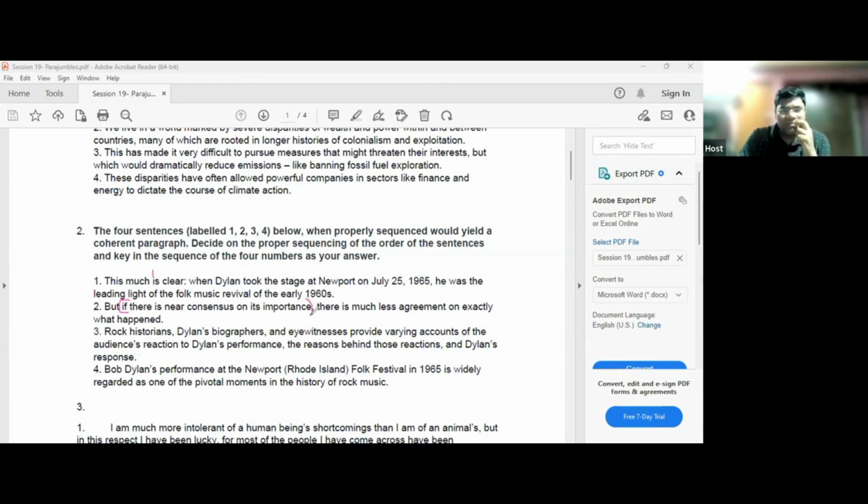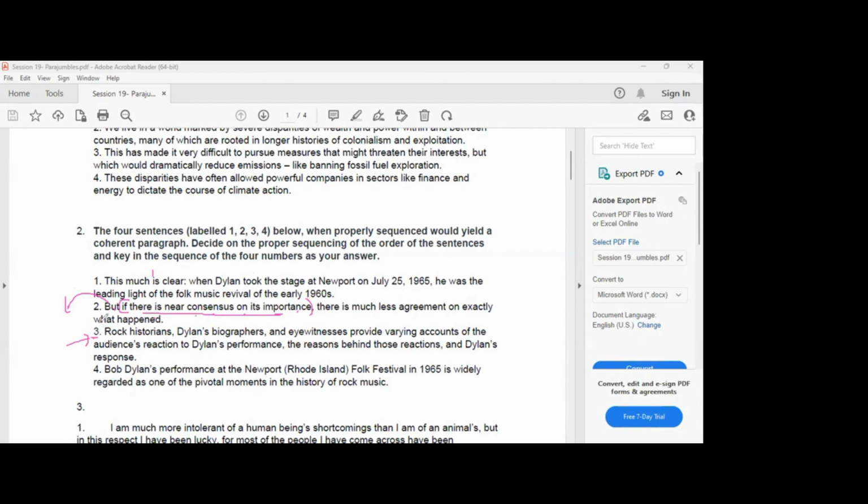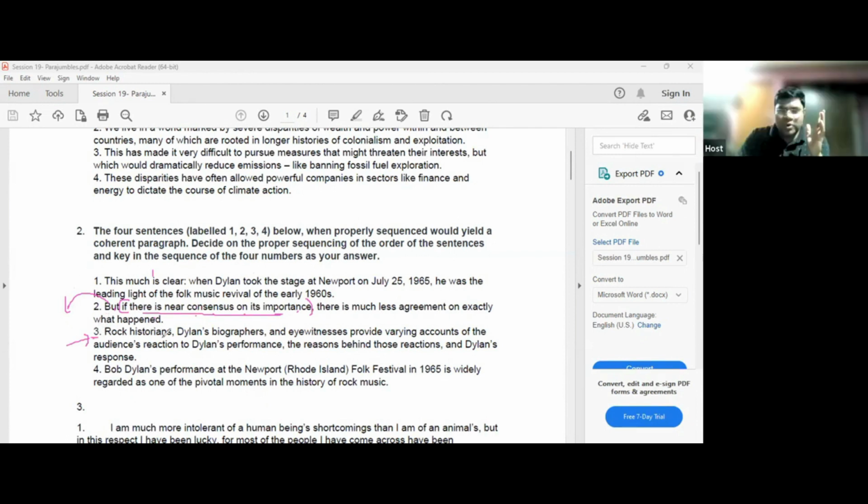Did you understand? "But if there is near consensus on its importance" means the sentence before this should talk about consensus. Is there consensus here, yes or no? No, there isn't. Why? Historians, biographers and eyewitnesses provide varying accounts. So if there are varying accounts of audiences, reactions, performance, etc., then this can't be a consensus. If this can't be a consensus, then how can you put 2 after 3? In 3 there is basically disagreement.